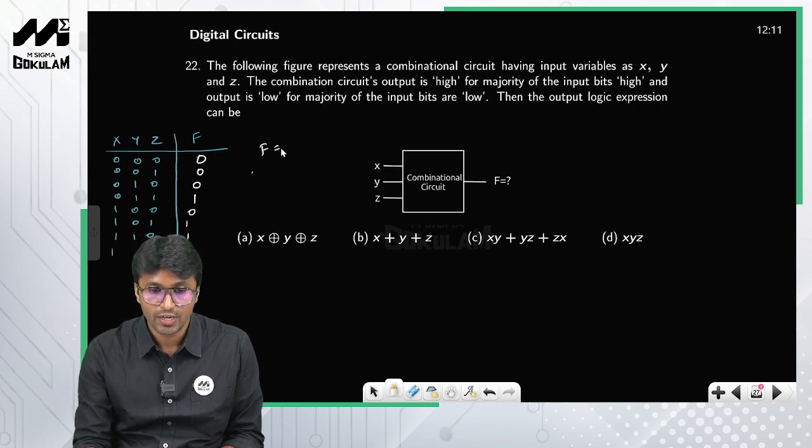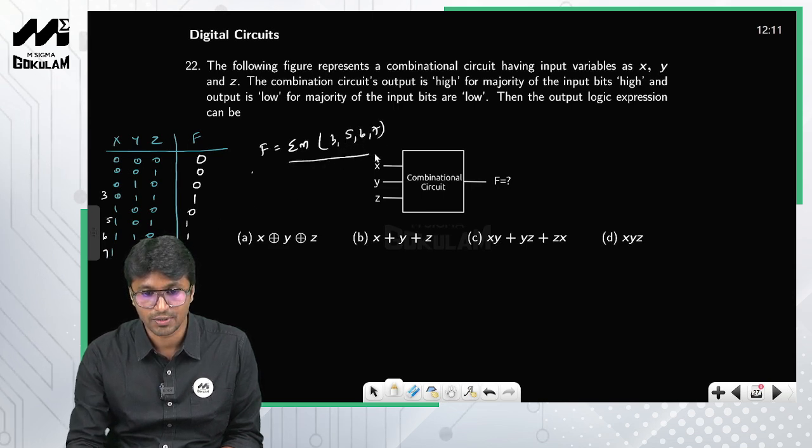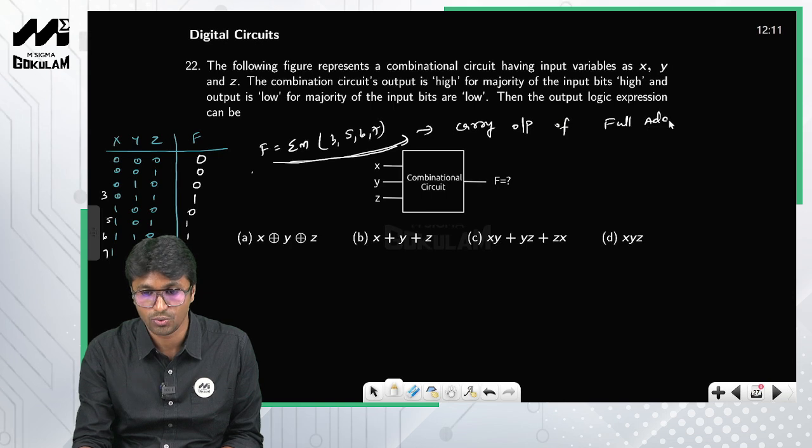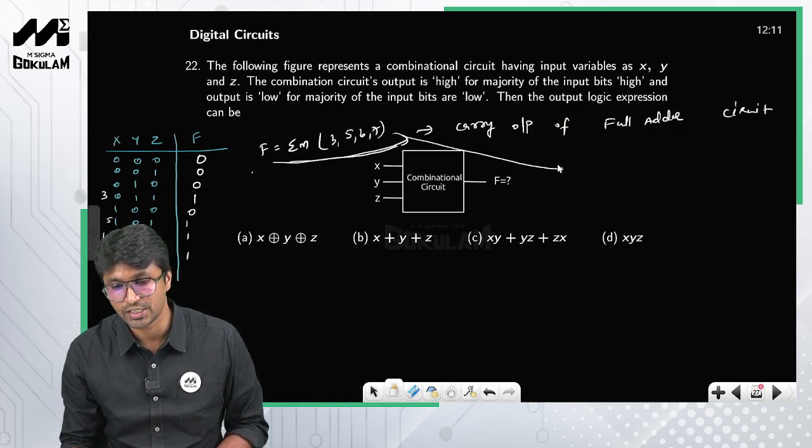So F, if you express it in canonical SOP form, this is 3, this is 5, this is 6, and this is 7. So 3, 5, 6, 7 is nothing but the canonical SOP representation of the carry output of a full adder circuit, which we have already simplified.